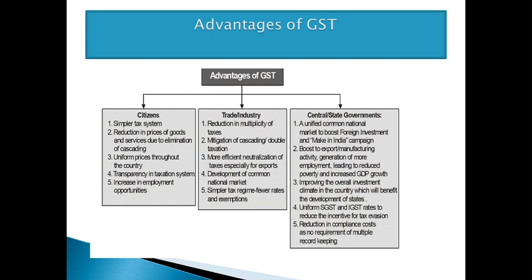In the case of trade and industry, earlier they had to face multiple taxes. Now that multiplicity of taxes has been reduced. There is a mitigation of the cascading or double taxation on the corporate sector, more efficient utilization of taxes, development of a common national market, and a simple tax regime, as fewer rates and exemptions have been specified. For the center and the state governments, the biggest advantage is that they have formed a uniform national common market